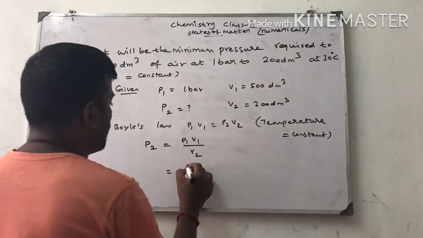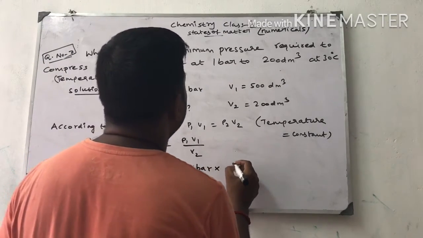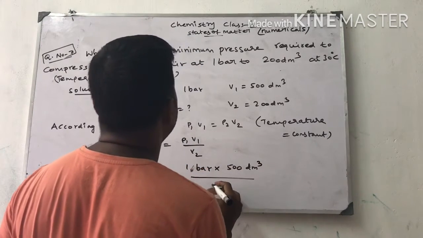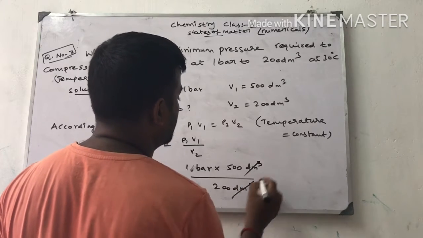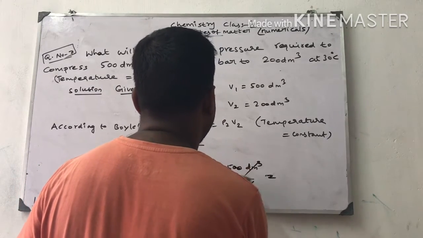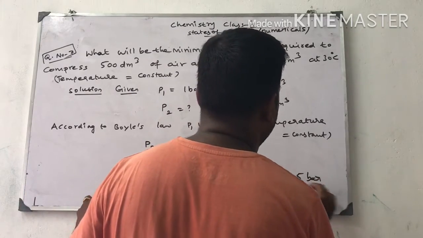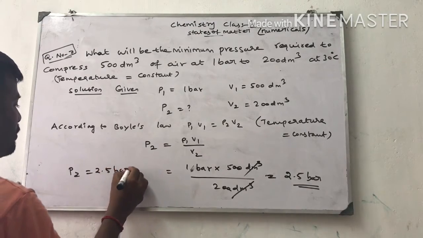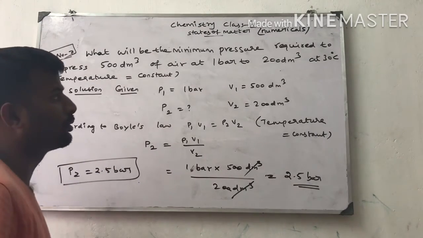P1 is 1 bar, into V1, which is 500 decimeter cube, divided by V2, which is 200 decimeter cube. Decimeter cube cancels out. 5 by 2 is 2.5. So P2 is equal to 2.5 bar. Right? So this is the answer for this question.